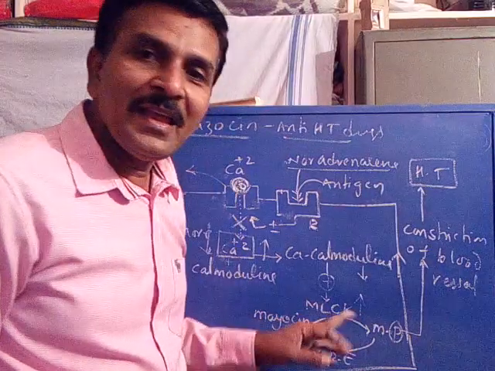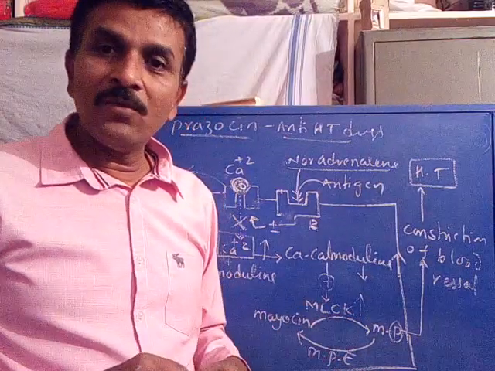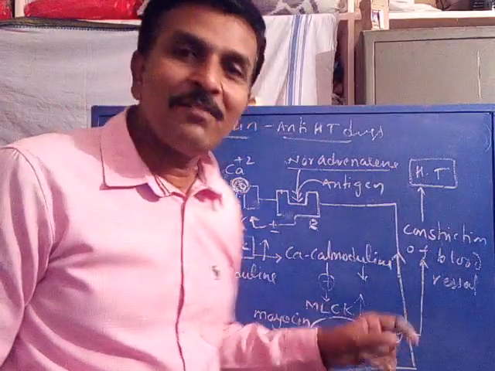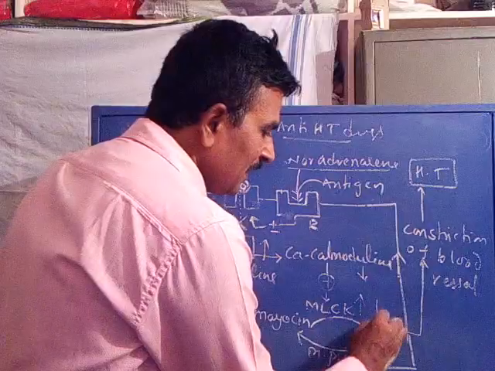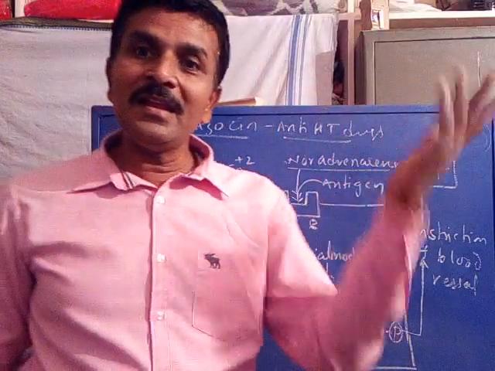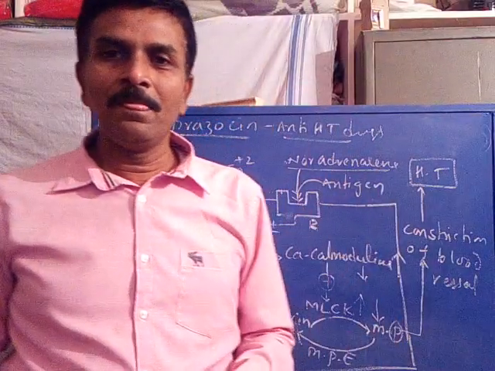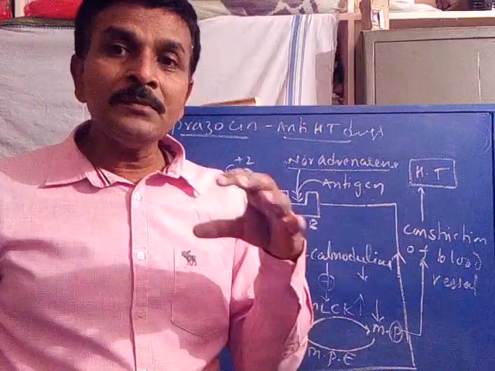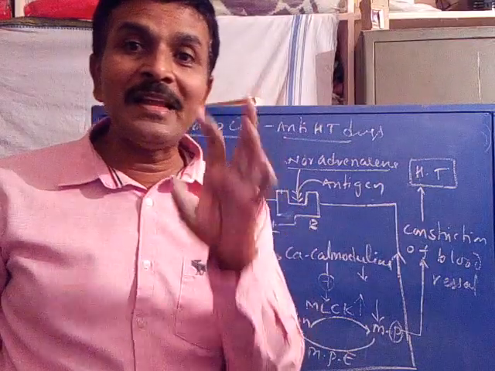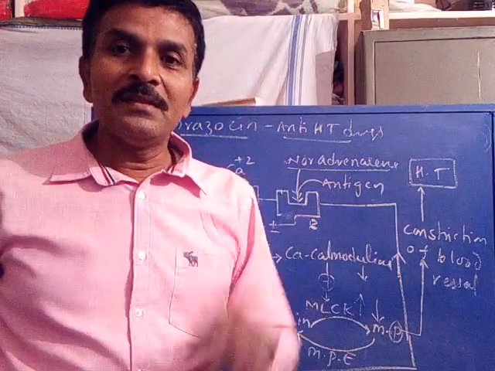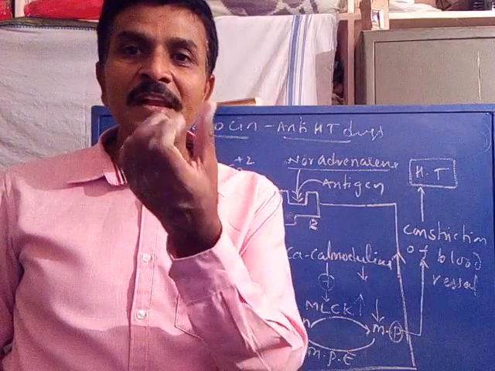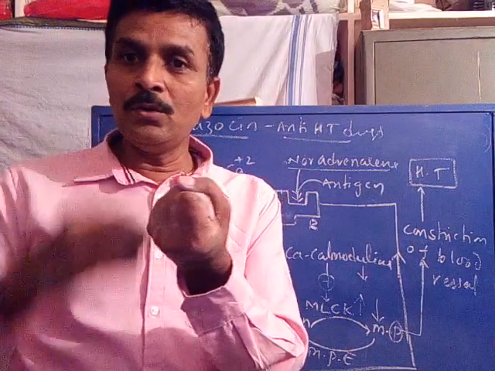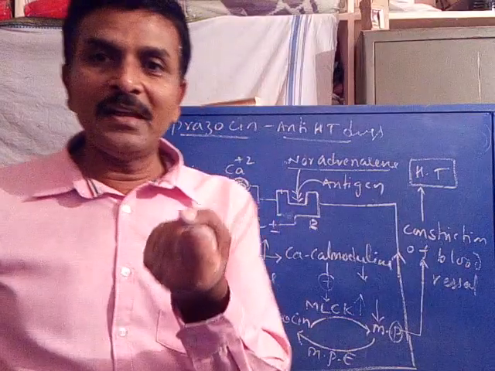When the MLCK enzyme is deactivated, what happens? The rate of forward reaction decreases. Initially it increases due to the agonist. Now here, when the rate of forward reaction decreases, that leads to relaxation of the blood vessel. Initially it is constricted due to the increase in the rate of forward reaction.